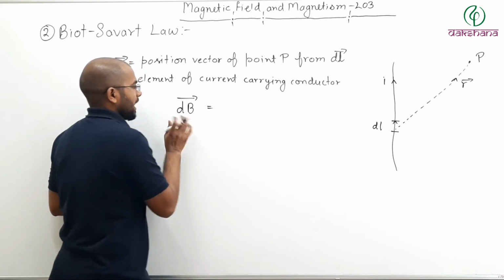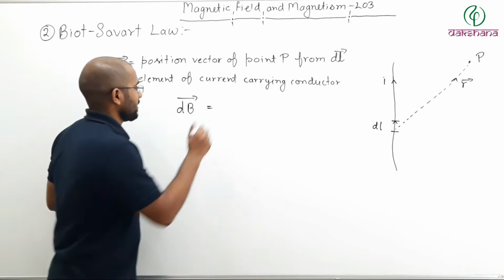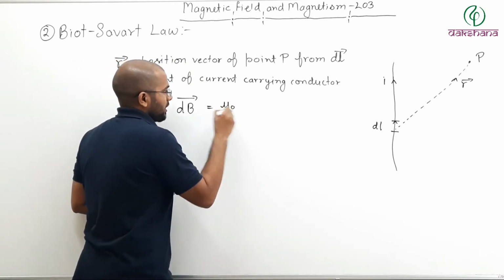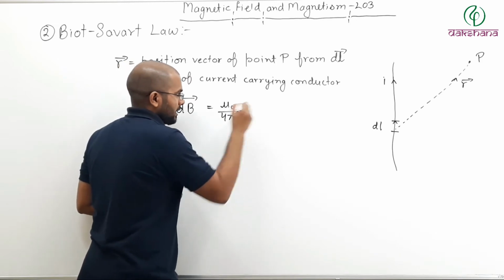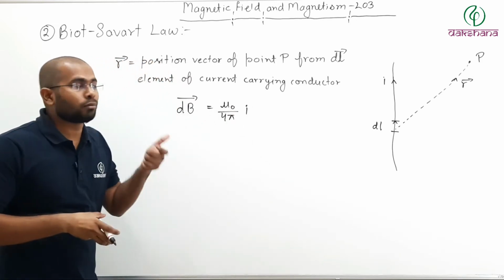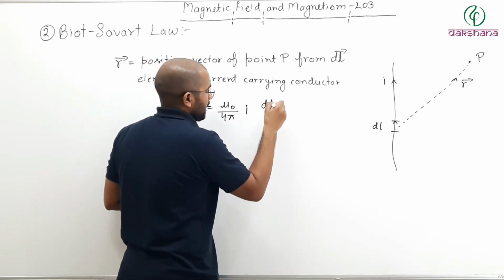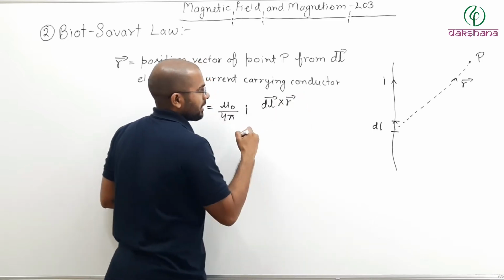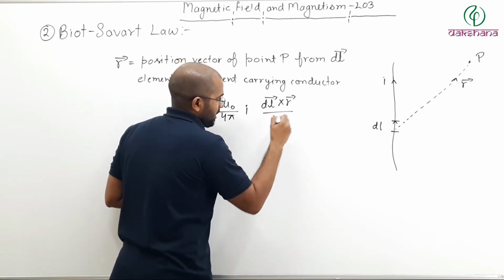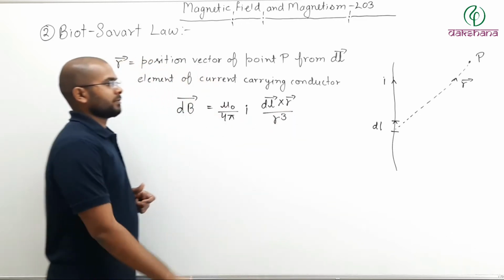So dB, the magnetic field due to this dl, may be written as mu naught by 4 pi, I is the current through that element, multiplied by dl vector cross product with position vector r, divided by magnitude of position vector cube.